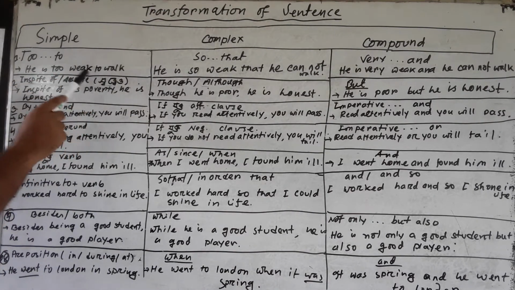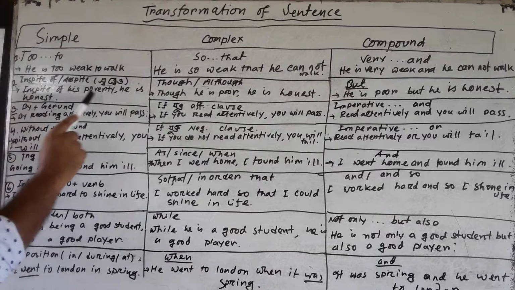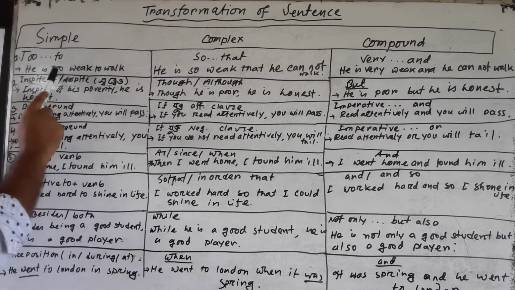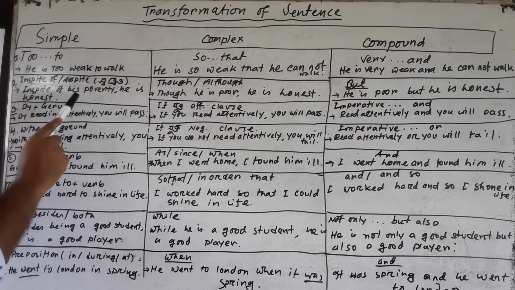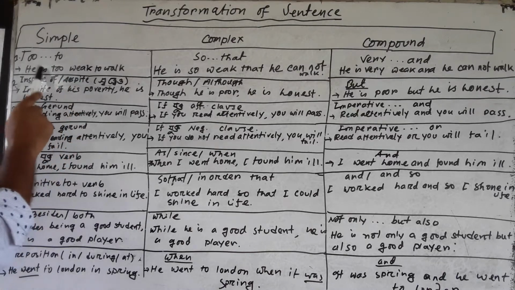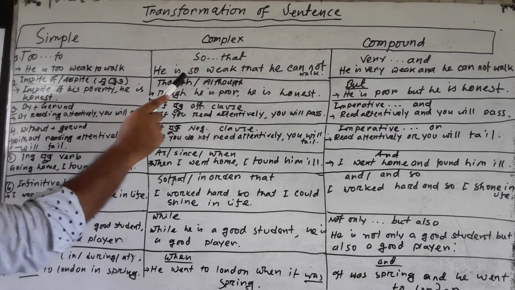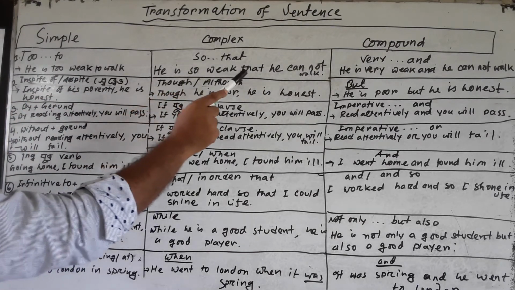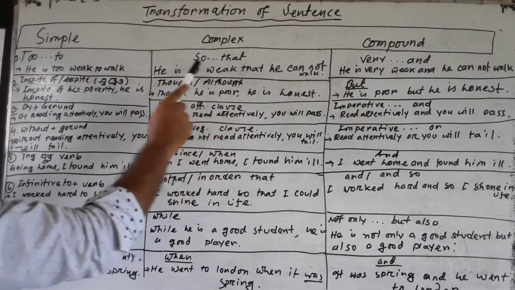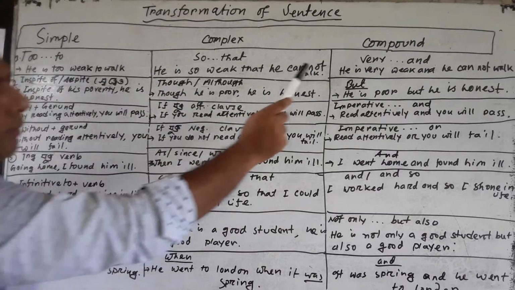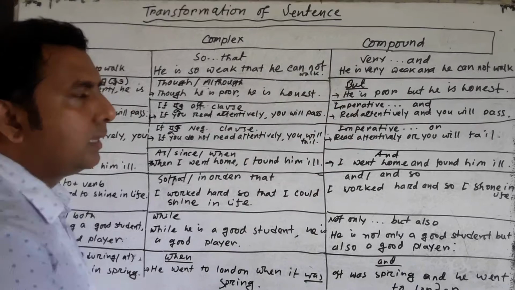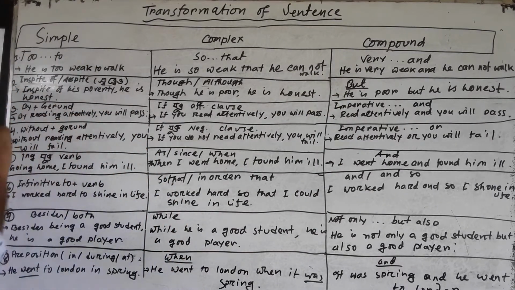Here is 'to work'. Here you have to follow: before 'to' there is a verb, a be verb, that is in present form. So this verb will be the structure here, the rule here. You have to follow this verb. According to this verb you have to write the verb in the complex sentence, in both the subordinate clause and the principal clause, and in the compound sentence the verb will change exactly according to the verb of this simple sentence. So what is written here?